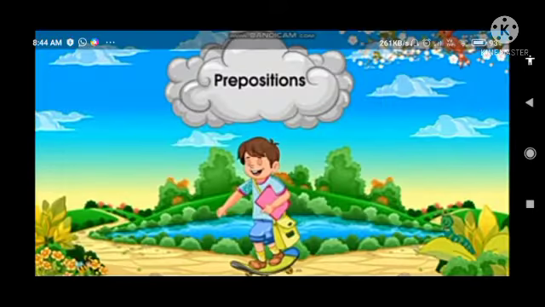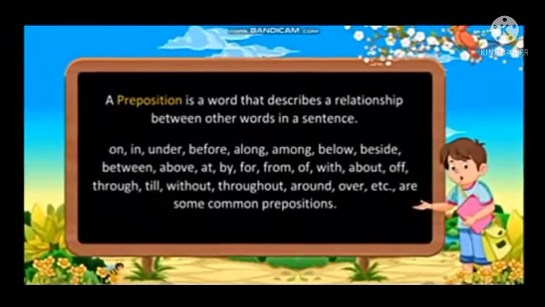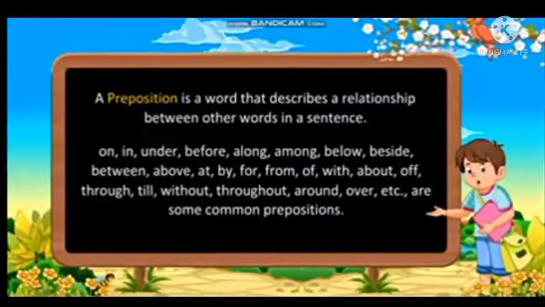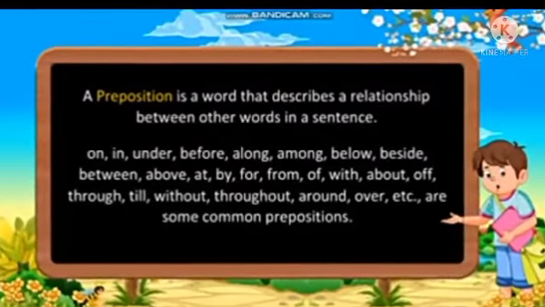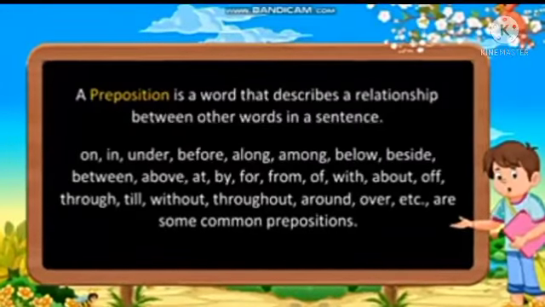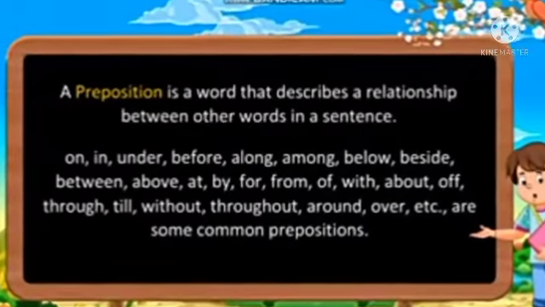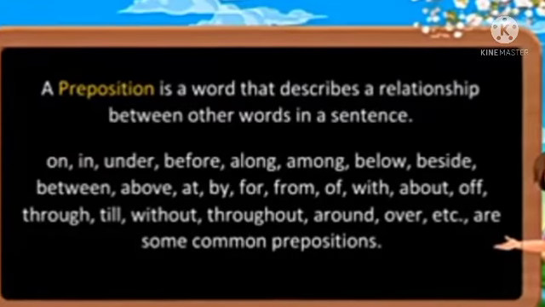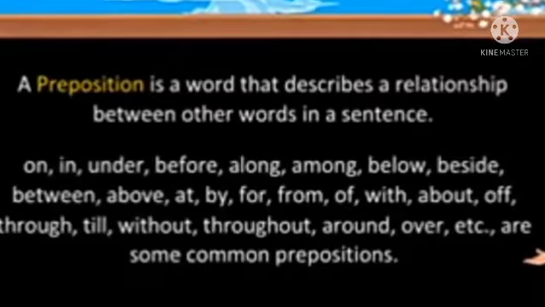Chapter is prepositions. Now students, what is preposition? A preposition is a word that is usually placed before a noun, pronoun or a phrase to show its relation with other words in the sentence. Like on, in, under, before, along, among, below, beside, between, above, at, by, for, from, of, with, about, off, through, till, without, throughout, around, over, etc. are some common prepositions. So the noun or pronoun which is used with a preposition is called its object. And the word preposition means something that is placed before.